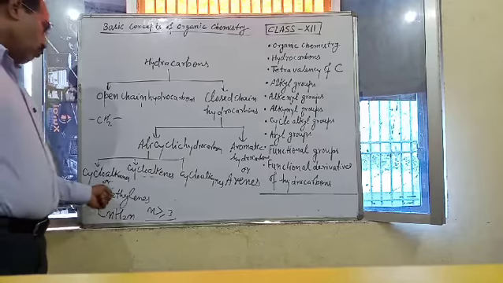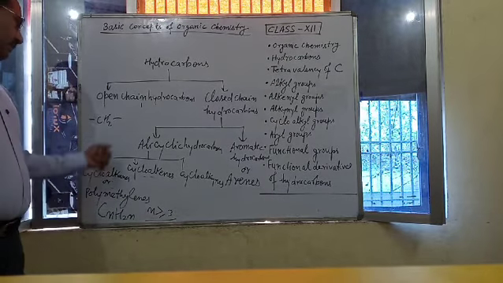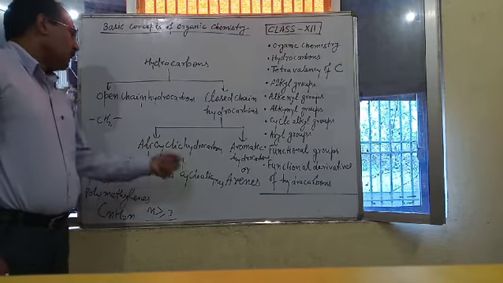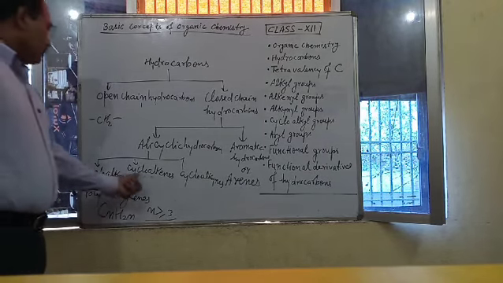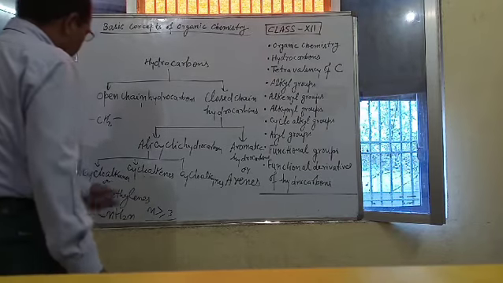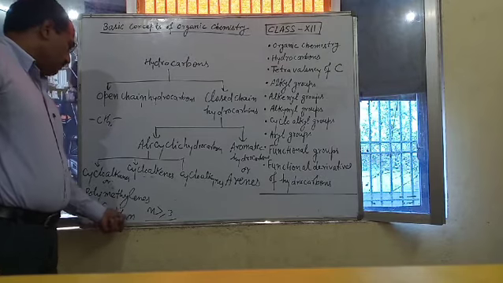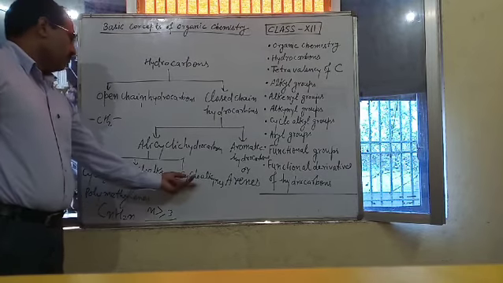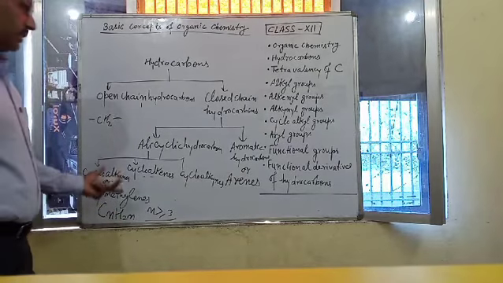So the minimum value of n in case of cycloalkanes or cycloalkenes or cycloalkynes is n equal to 3. Cycloalkenes can be represented by general formula CnH2n-2, and cycloalkynes by CnH2n-4.